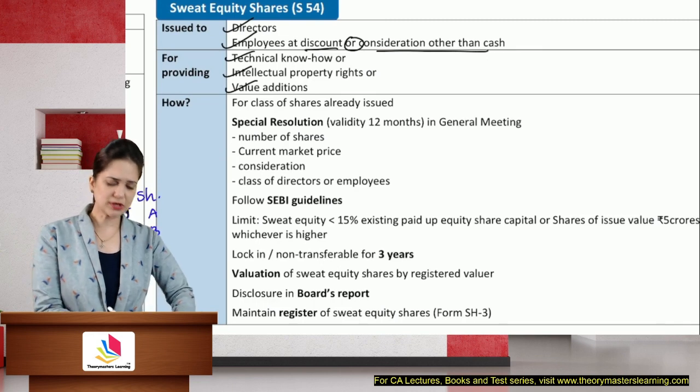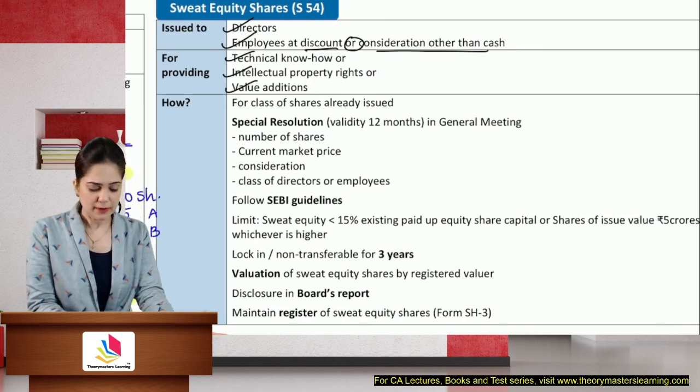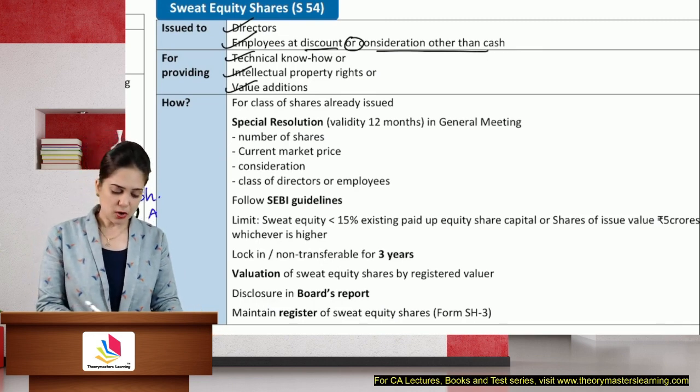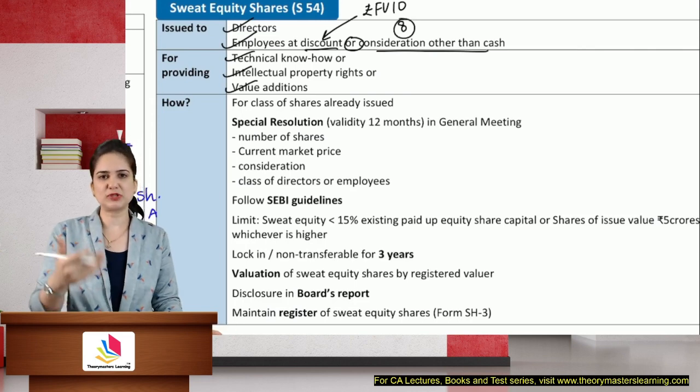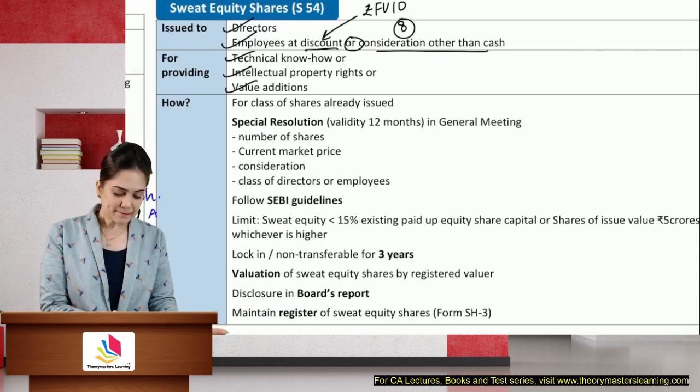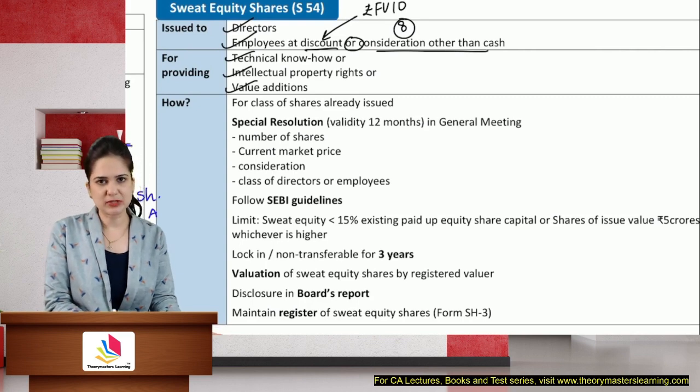So you are issuing it to directors. They are also putting in a lot of hard work. Or you can give it to employees at a discount, like for 10 rupees face value, you will give them at 8 rupees. Face value is 10, but you will give them at 8 rupees. 2 rupees is discount, for value additions that they have brought in the company. So these are various reasons.